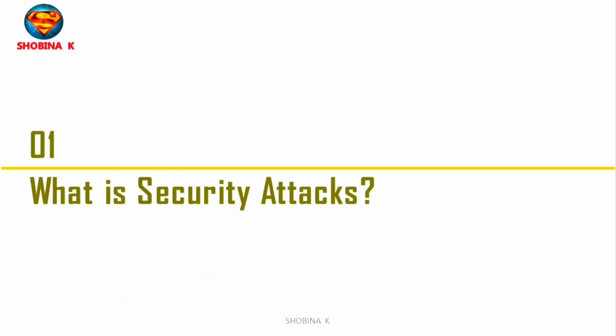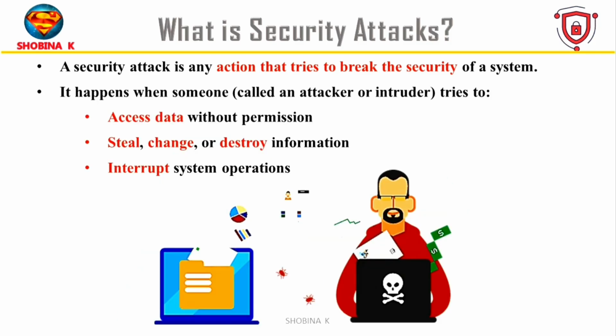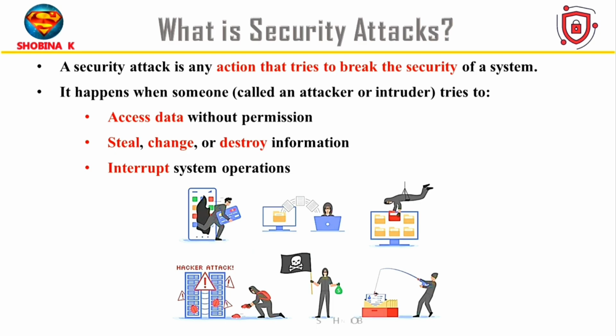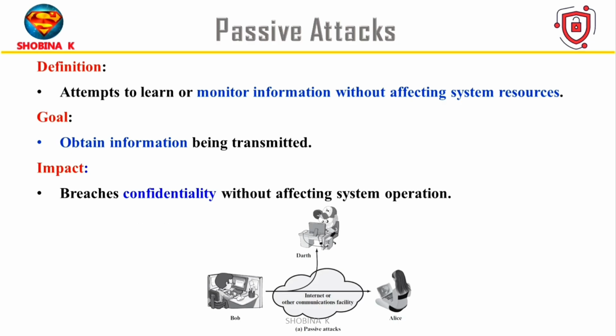Let's get started. Any action that tries to break into a system to steal, modify, or block data is called a security attack. These attacks can harm confidentiality, integrity, or availability of data. It is classified into two types, which are passive attacks and active attacks. Let's talk about passive attacks. A passive attack is a cyber threat in which the attacker quietly listens and watches data transmission without altering it.